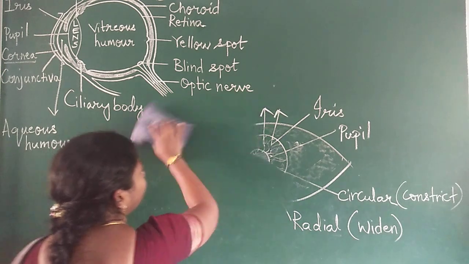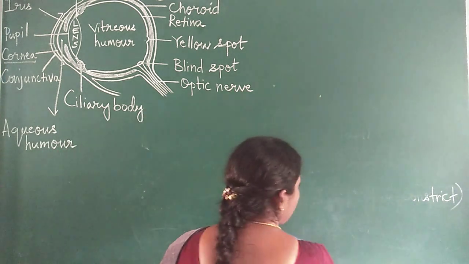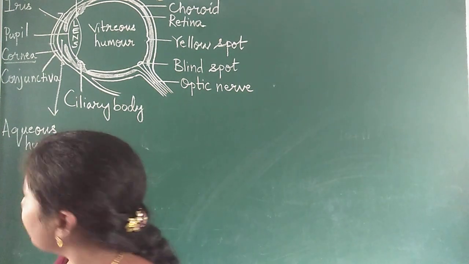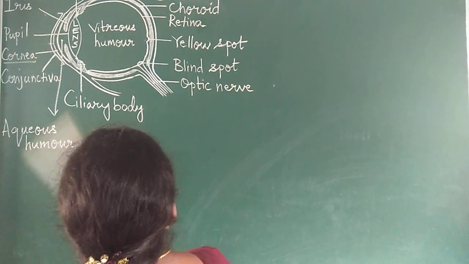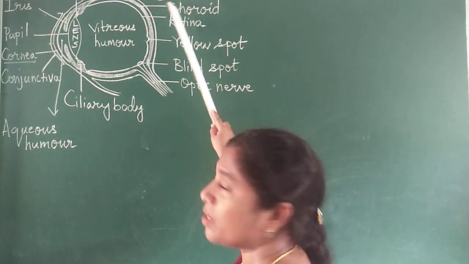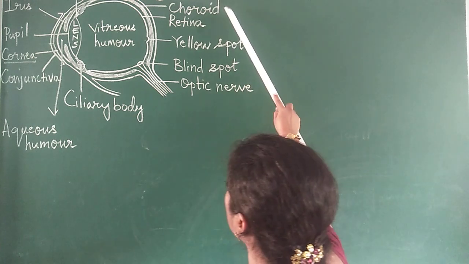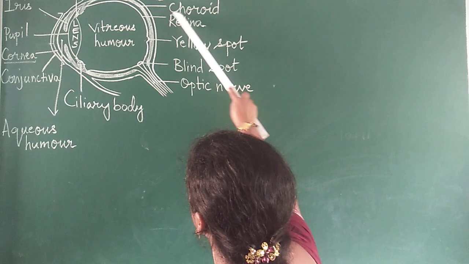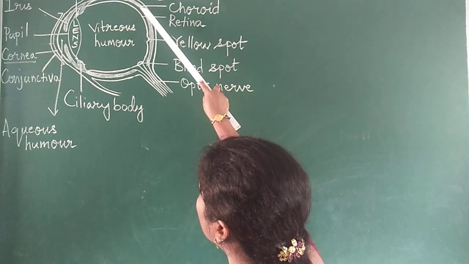Now, what is the second layer of the eye? The second layer of the eye is the choroid. Actually, there are three protective layers. The first one is the sclera, the second is the choroid, and the third is the retina. The choroid layer is dark in color.